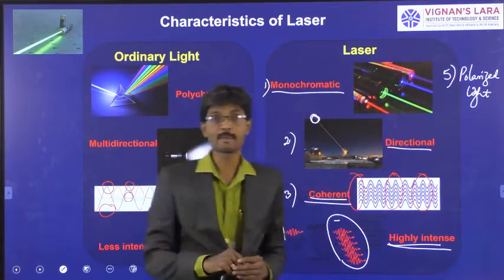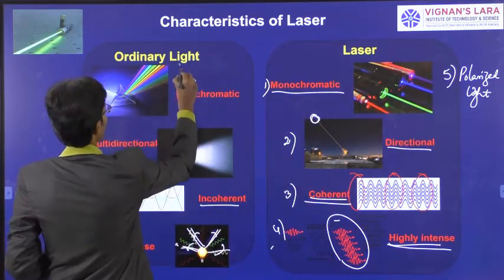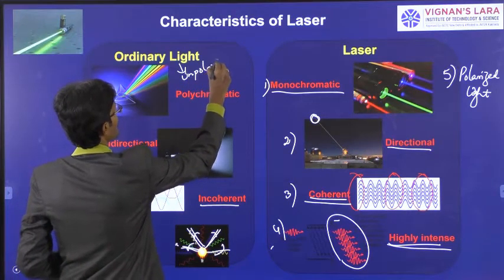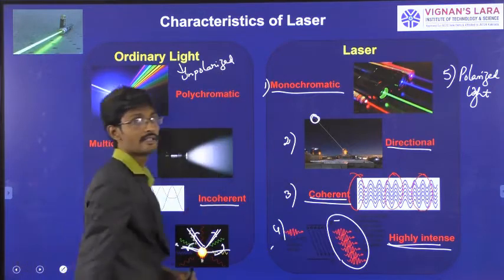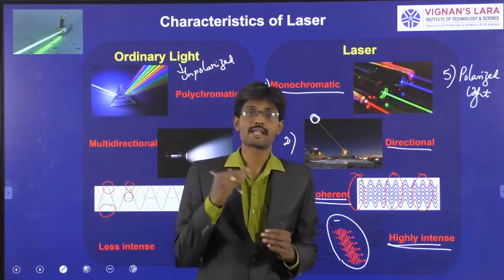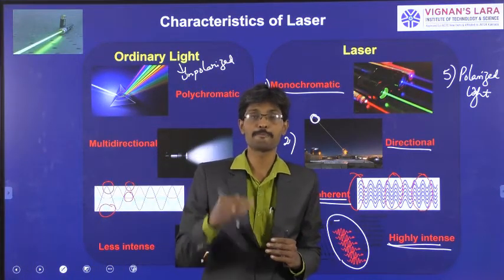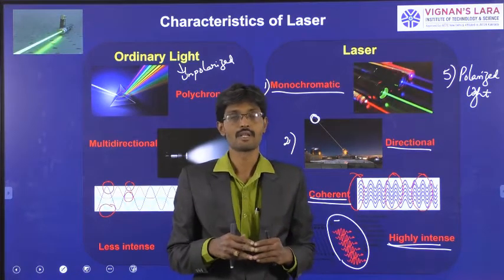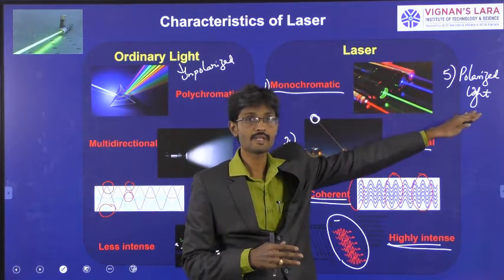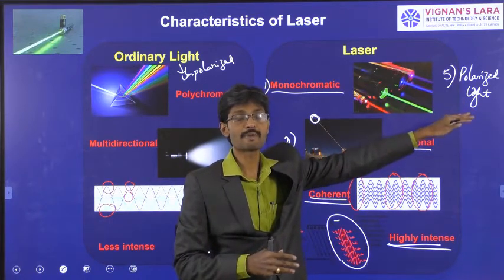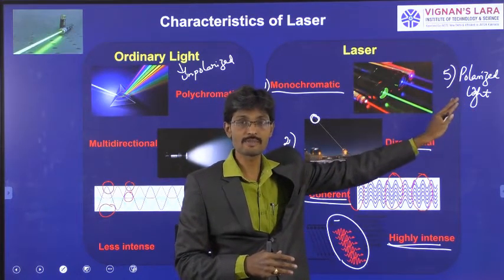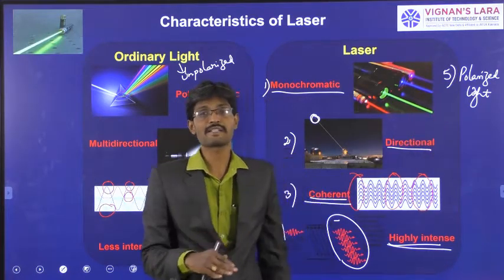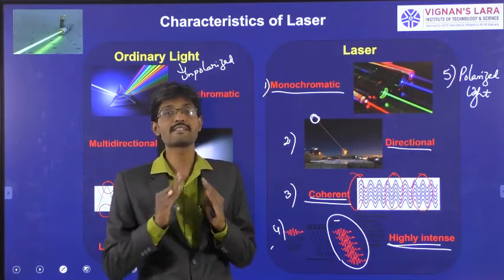Whereas the light coming from ordinary sources is unpolarized light. In this light, the direction of vibration of particles is in all possible directions. Here, in a laser, the light emitted is polarized. Polarized means light having the direction of vibration of particles in a single direction.